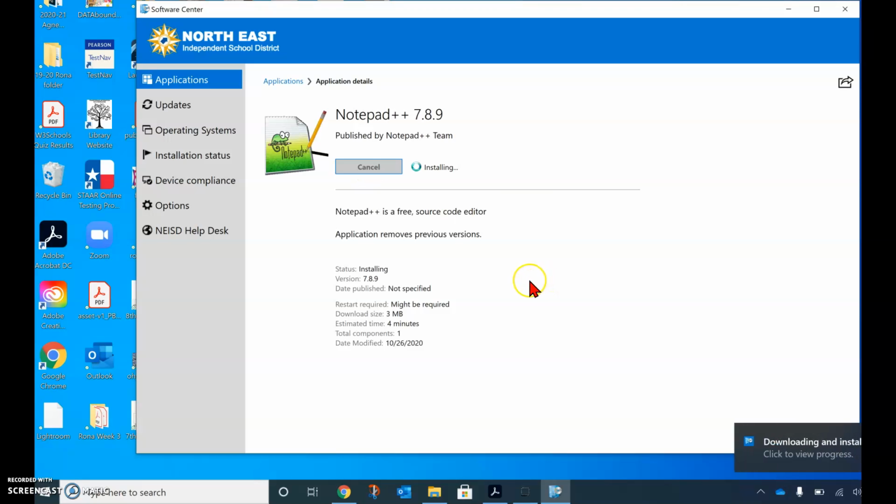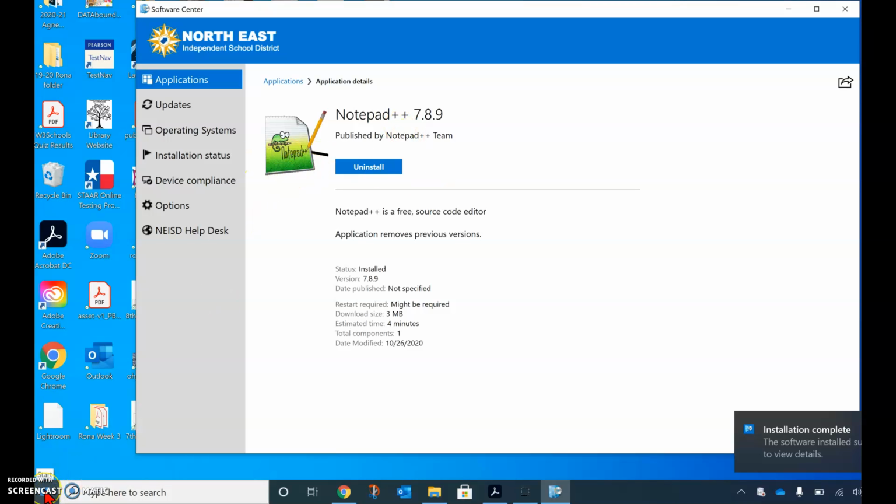And it has to download it. It doesn't take very long to download. And then when it's finished installing, there we go. Now it's installed.